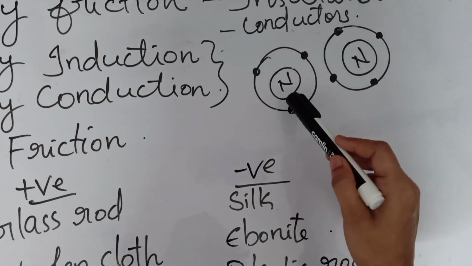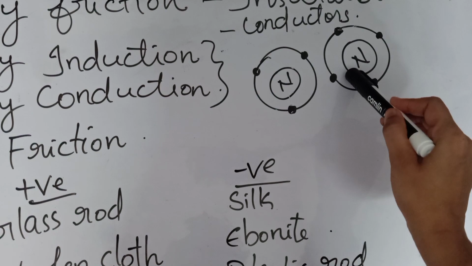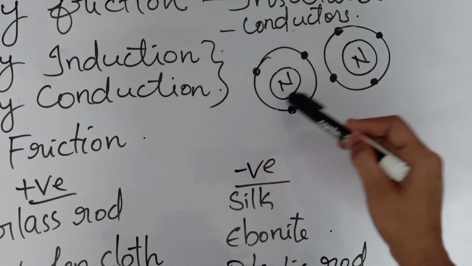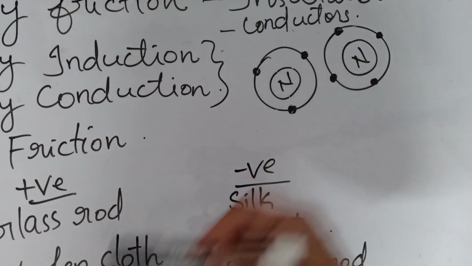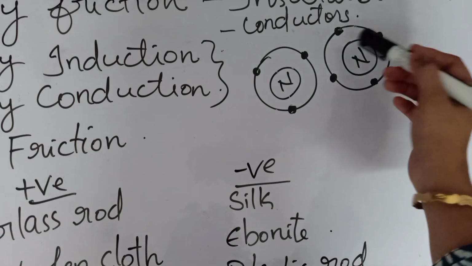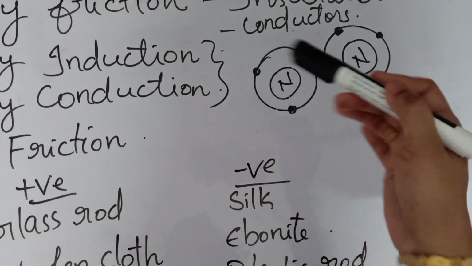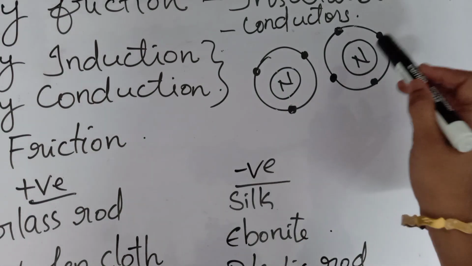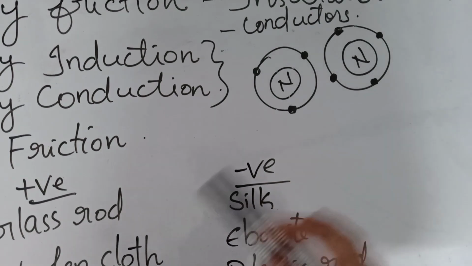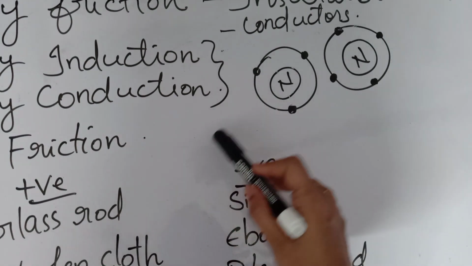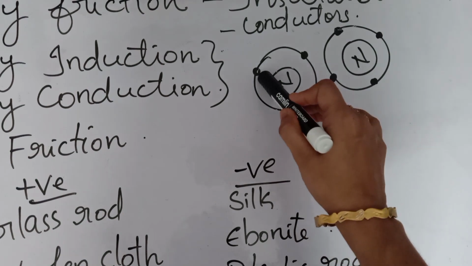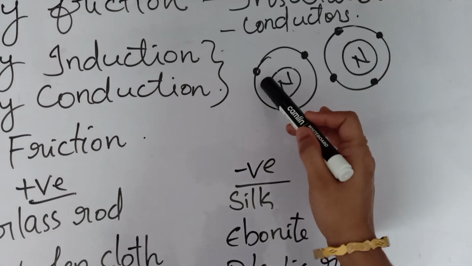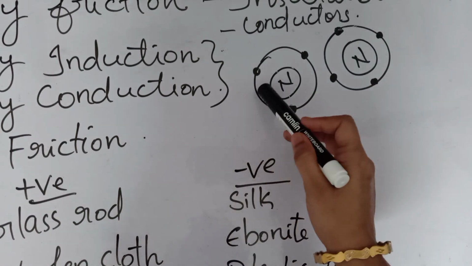Okay, here also suppose this is the glass rod and this is silk. Here this is the outermost shell. So what is the peculiarity of the outermost shell? These electrons will be free to move. Here also we have the outermost shell, and in the case of the glass rod the number of electrons is lesser than the number of electrons in the silk. So what happens is that from the glass rod an electron will move to silk. When they are rubbing each other, that transfer of electrons happens.